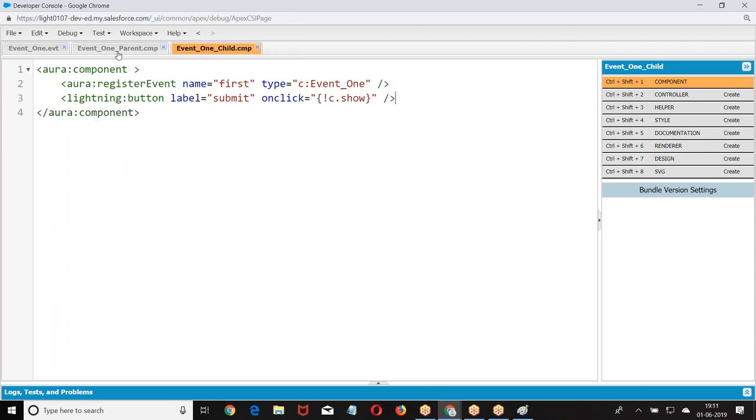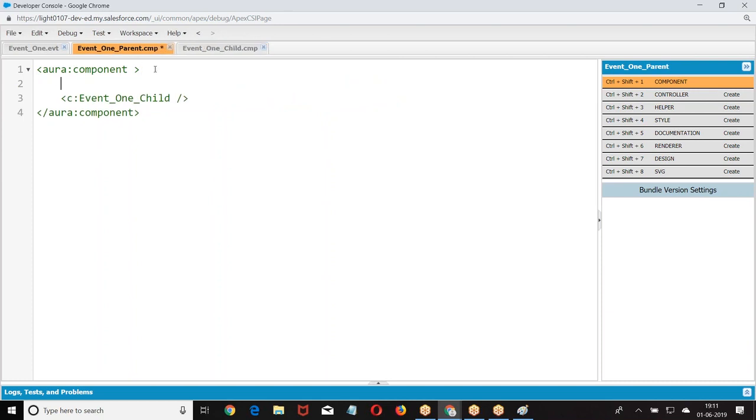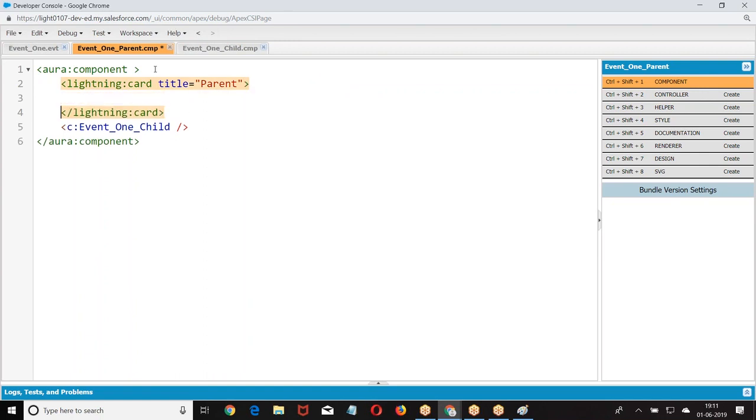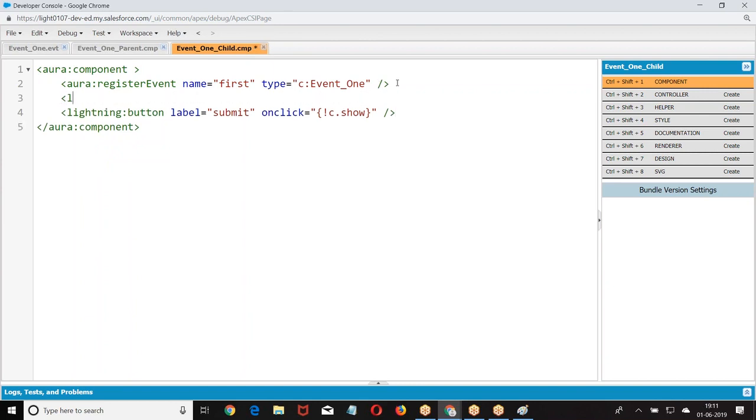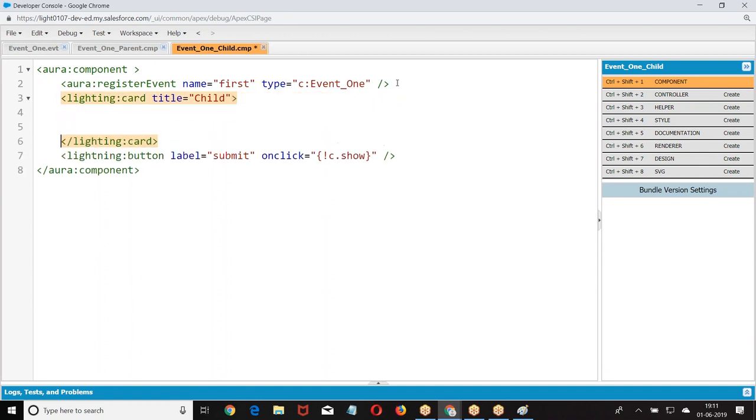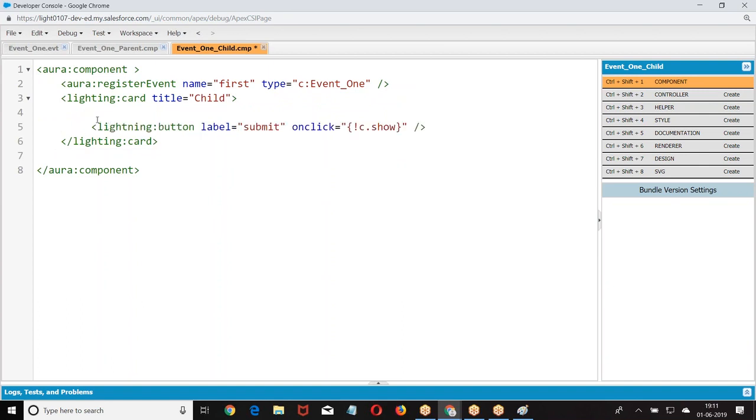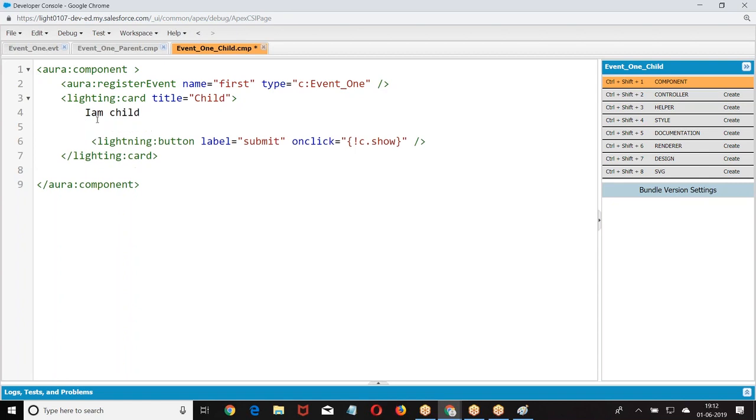Now let us look at the output, just to convey that it is a child element.